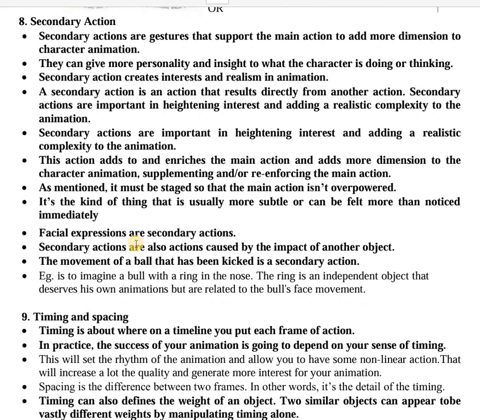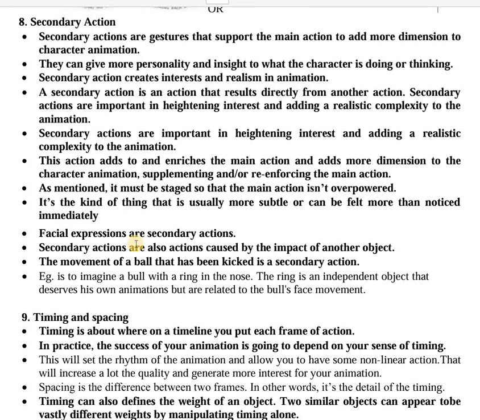Next we go to something that is called as secondary action. Secondary action says that it is something that is complementary and supplementary to the main action. So it adds more dimension to the character. So secondary action is not a primary action. It is an action that results from another action. Facial expressions can be considered as secondary action. Movement of the ball that has been kicked by someone is considered as a secondary action.